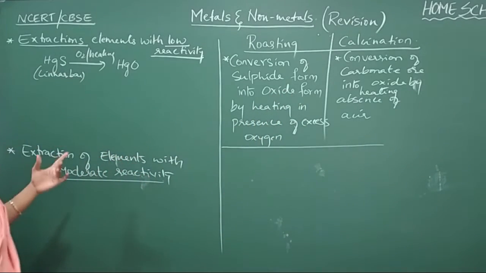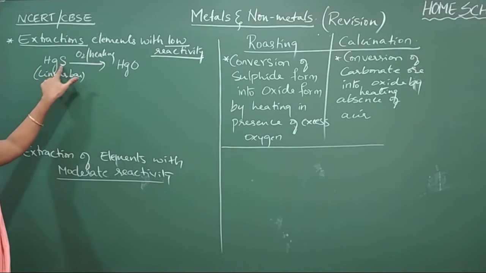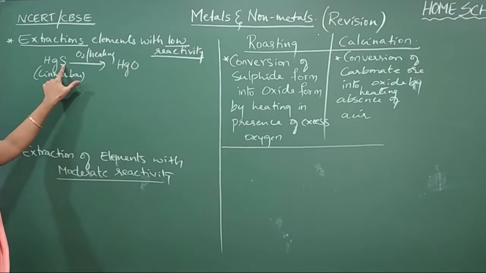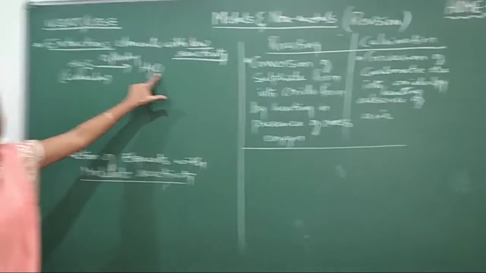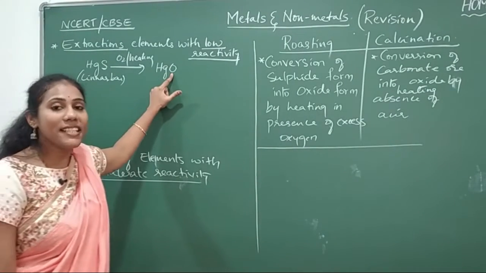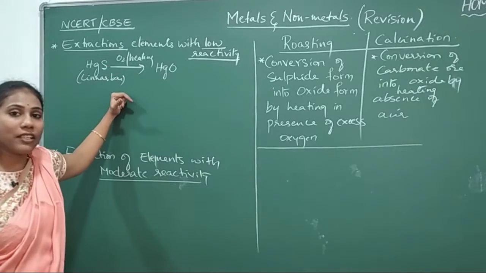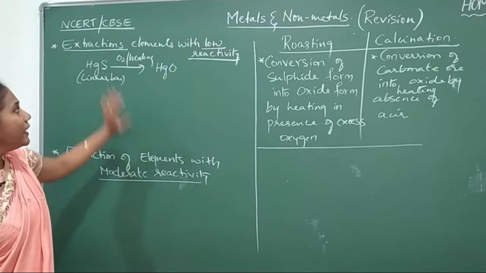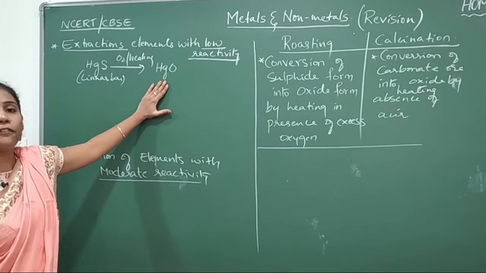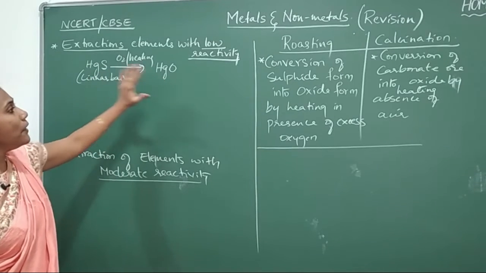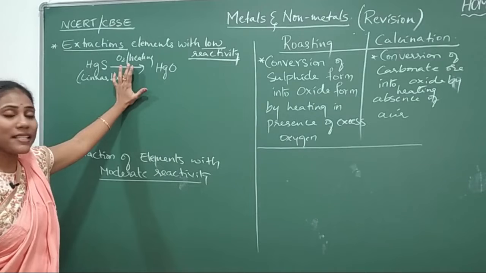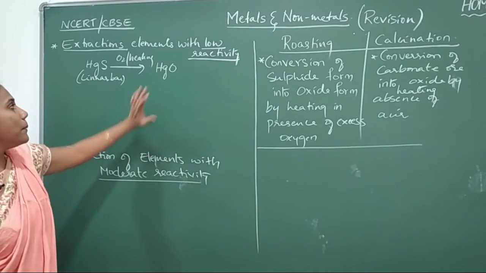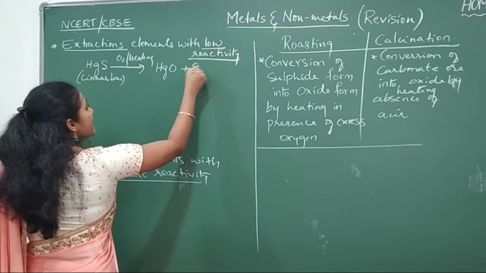Now one question can be asked: why do you have to convert sulfide form into oxide form? Because removal of sulfur is more difficult than removal of oxygen. Removing oxygen is much easier compared to the removal of sulfur. So that's the reason any other form has to be converted into oxide form. Here, with the help of the roasting process, that is heating in the presence of excess oxygen, we have converted sulfide form into oxide form. This is the first step.